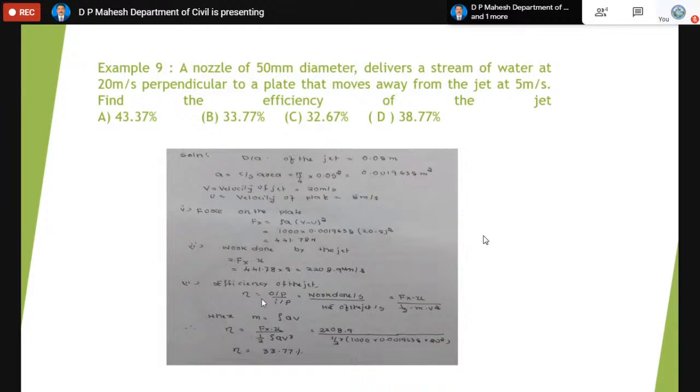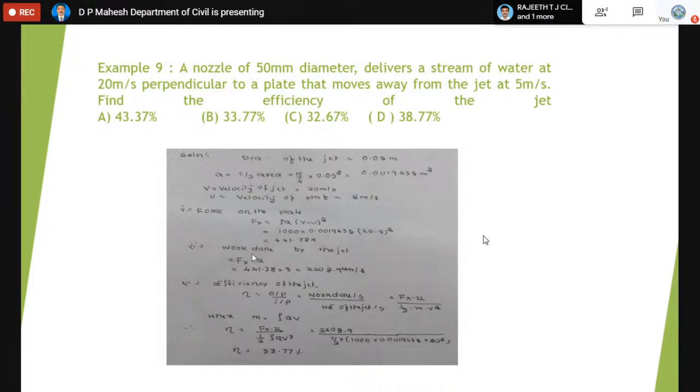Kinetic energy basic formula is half into m into v square, where m is once again the mass of the jet, the mass of the liquid striking the vane per every second. This can be found using the formula rho into A into V. In the place of m, when you write rho AV, the denominator becomes half rho AV cube. The numerator is work done, which is Fx into U.